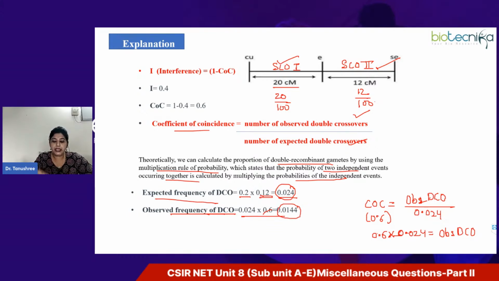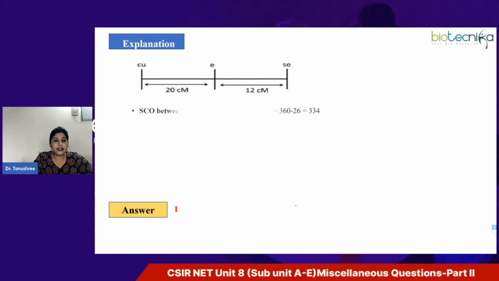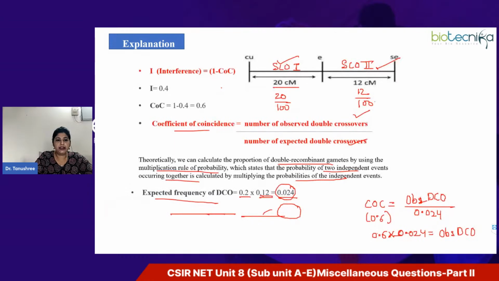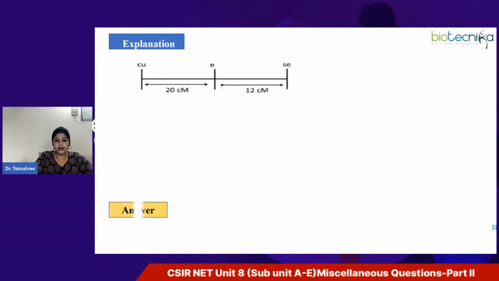And keep in mind that we have some total progeny given to us, right? So when you multiply it, the observed double crossovers for the total progeny mentioned will be 26. Then we have to calculate the single crossover events also. Please note, the total progeny here will be 1800, not 18,000.